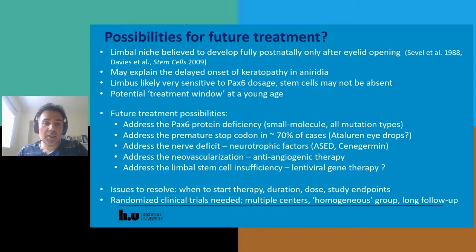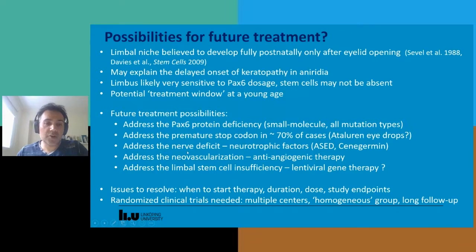Another approach is addressing the main type of mutation in aniridia, which is the premature stop codon, which occurs in about 70% of cases. And here the classic example is ataluren. And it's interesting that perhaps in the future, ataluren eye drops could be developed.